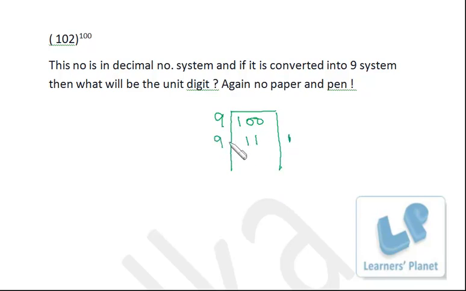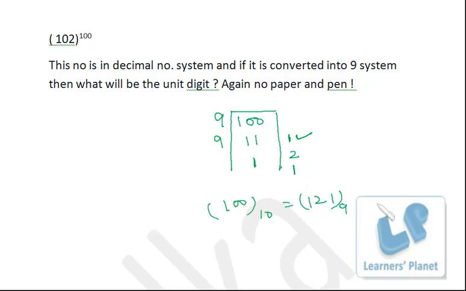Again, I'll divide this 11 by 9. 9 times 1 is 9, and the remainder is 2. And finally, it cannot be divided any further, so I just take this 1 over here. So it is 1, 2, 1. That means 100 in decimal number system is equal to 121 in 9 system. When we write the number in the other system, we take this last one as the leading digit, and this must be the unit digit, because we write in this reverse manner, 1, 2, 1.